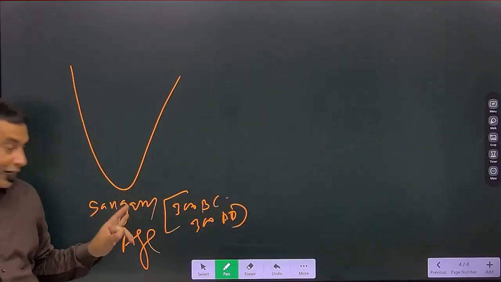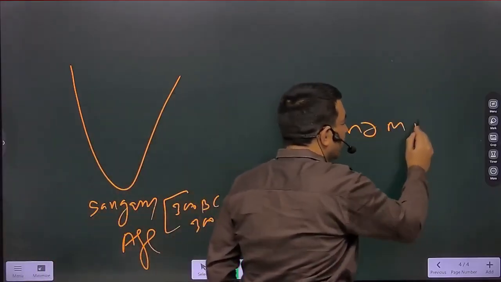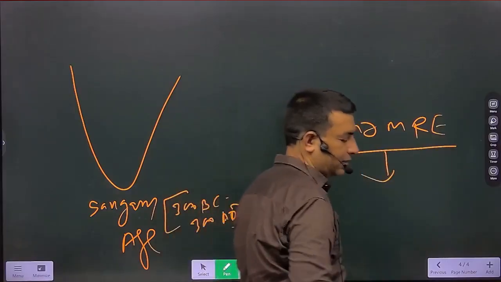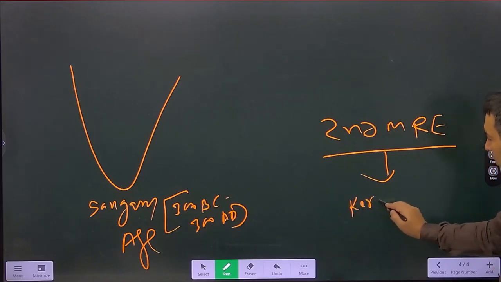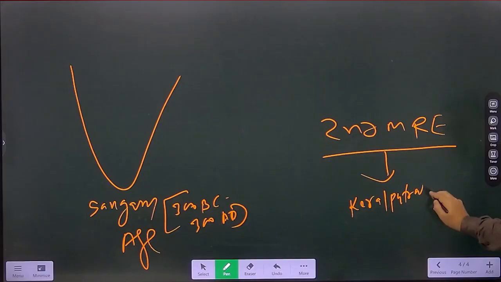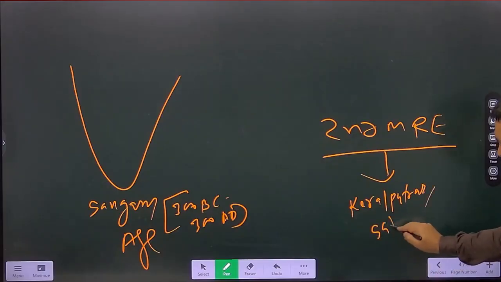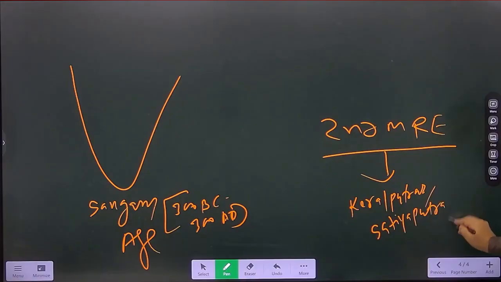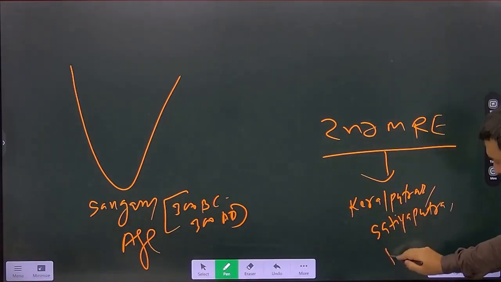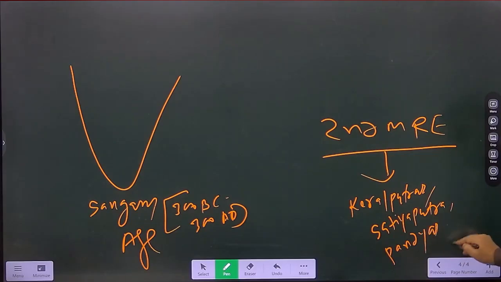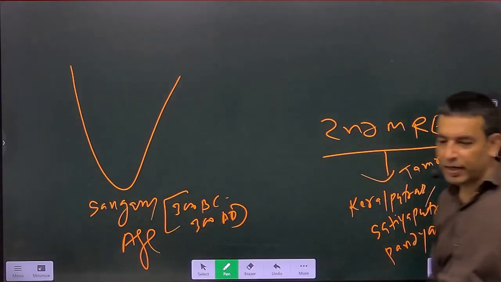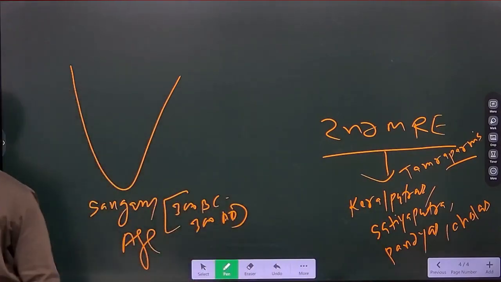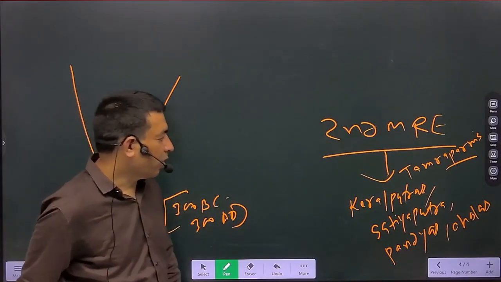There is mention of 5 kingdoms: Keral Putras, Satya Putras, Pandyas, Cholas, and then Sri Lankans, meaning Tamraparnis. 5 different political entities or powers are mentioned in Ashoka's second major rock edict.